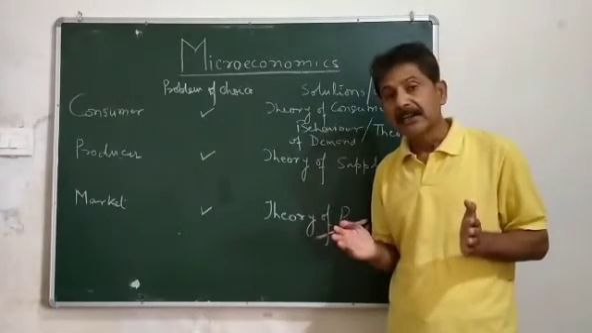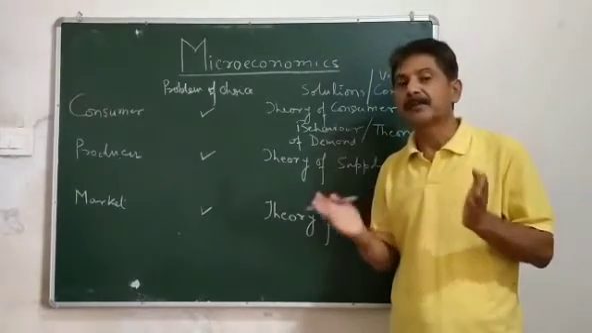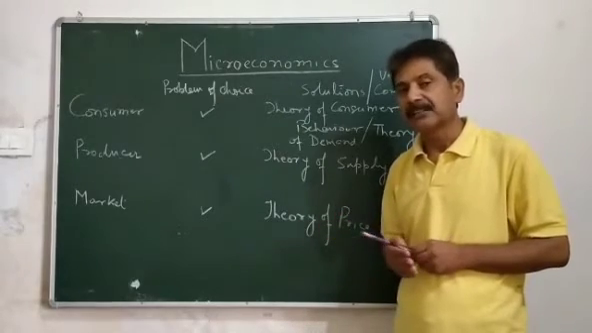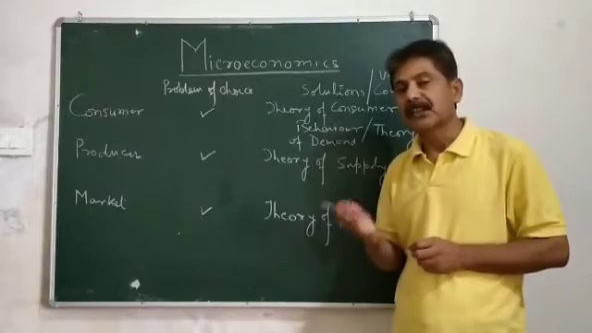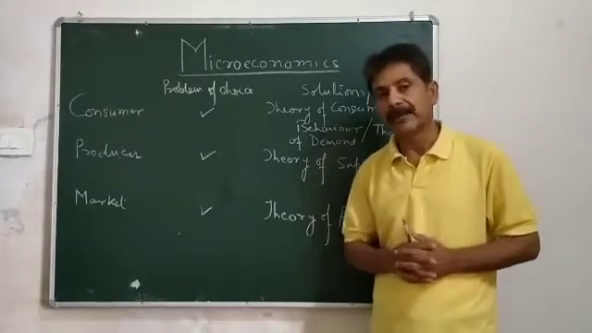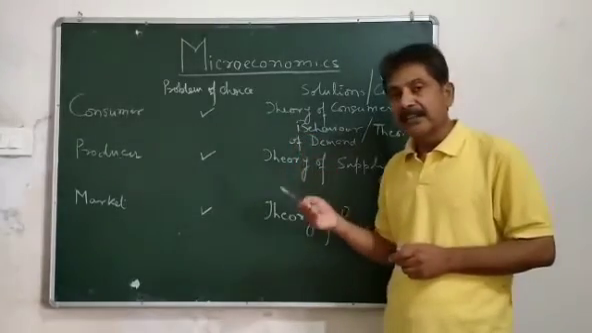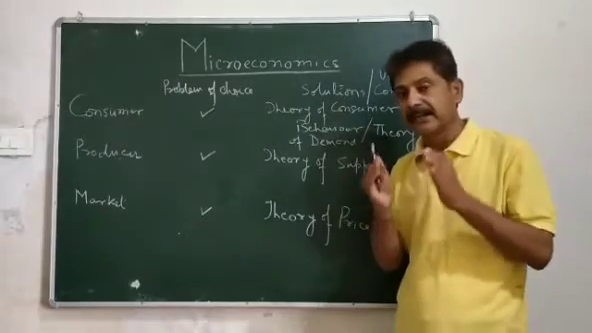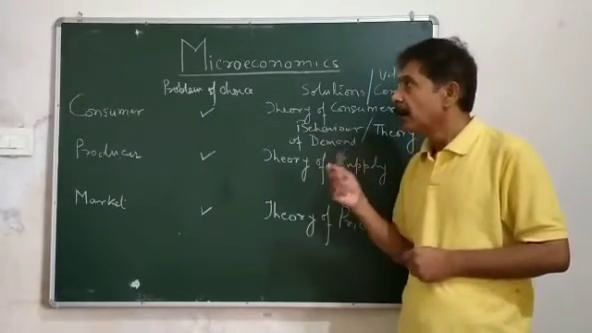Whereas if we study in aggregate or in a larger perspective, then it is known as macroeconomics. Say for example, when we study about national income and national output, it is known as macroeconomics. So I think you must have understood what is the meaning of microeconomics. It deals with an individual unit.